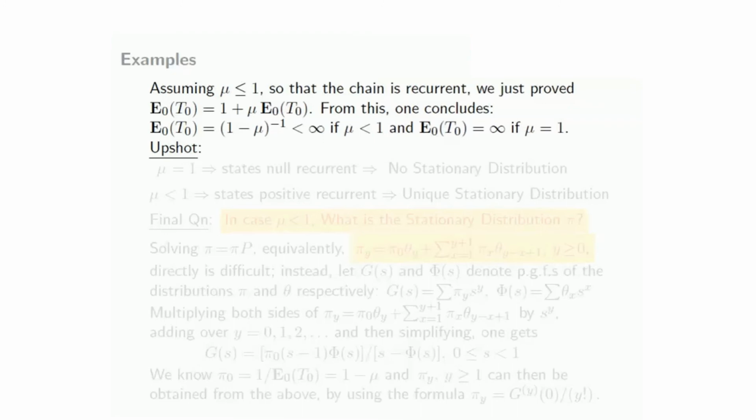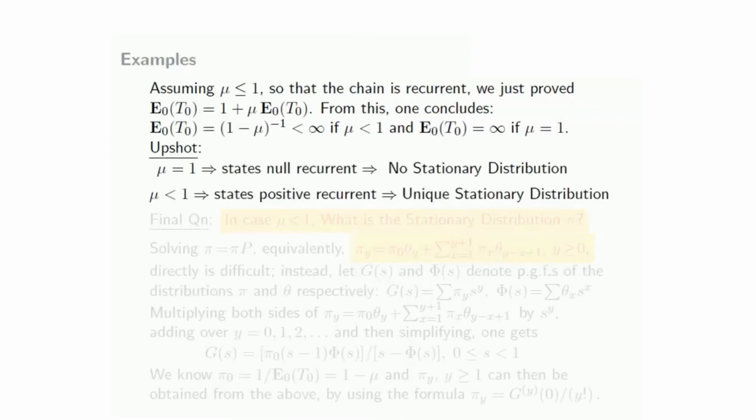So what's the upshot? If mu is greater than 1, we already know that we don't have to do anything because the states are all transient. So mu equals 1 means the states are null recurrent and therefore there is no stationary distribution, and mu less than 1 means the states are positive recurrent, therefore there is a unique stationary distribution. Okay. So at least we have seen that only for mu less than 1 do you have a unique stationary distribution. The question is, what is the stationary distribution?